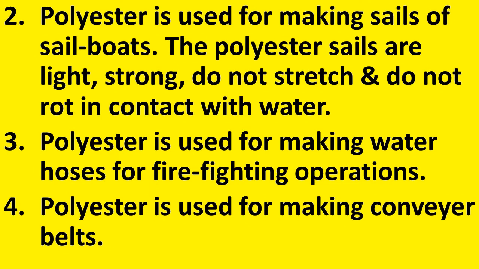Number 3. Polyester is used for making water hoses for firefighting operations. So, for the firefighting operation, the hoses are made up of polyester. Number 4. Polyester is used for making conveyor belts. See, these conveyor belts are useful in many industries, factories, etc. That is also made up of polyester.